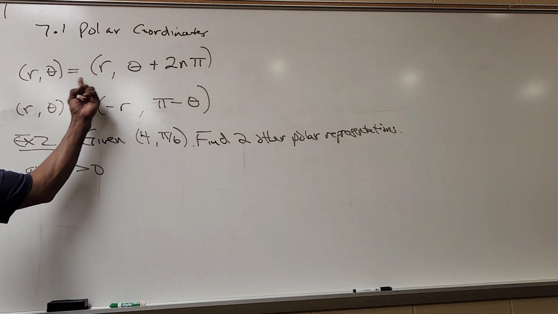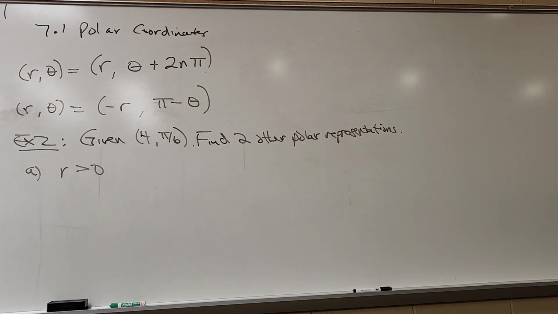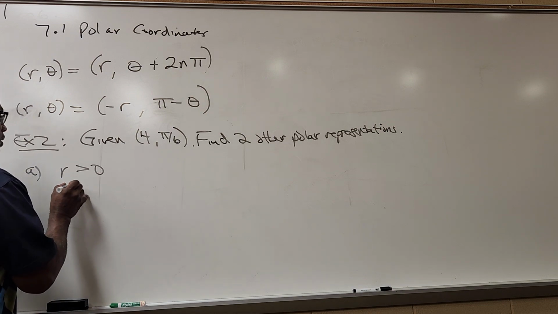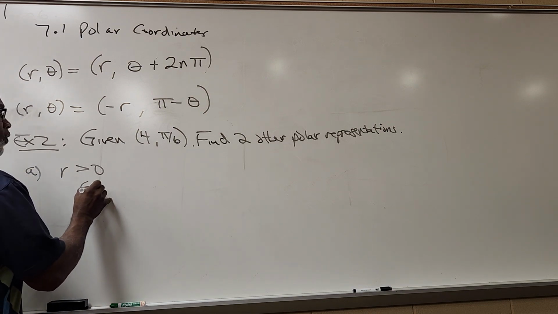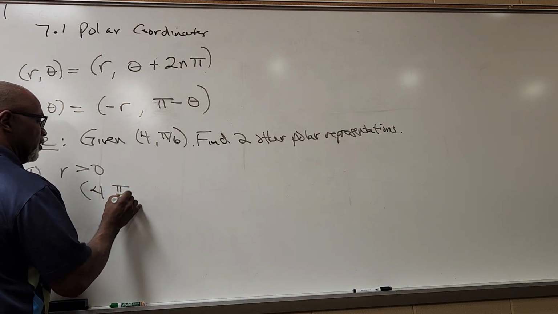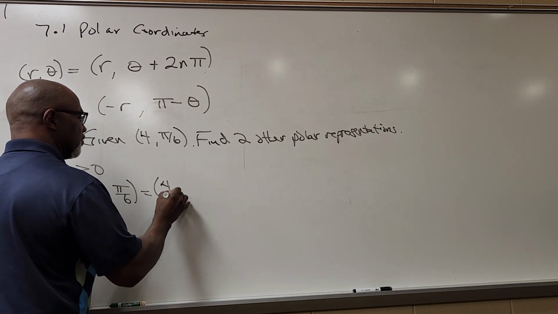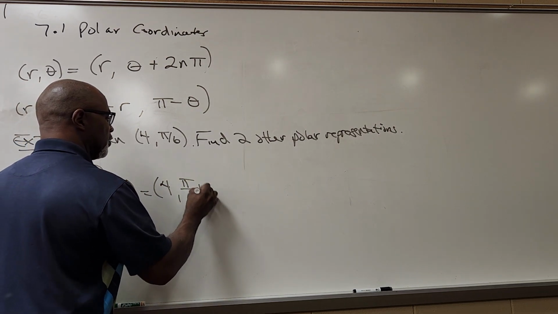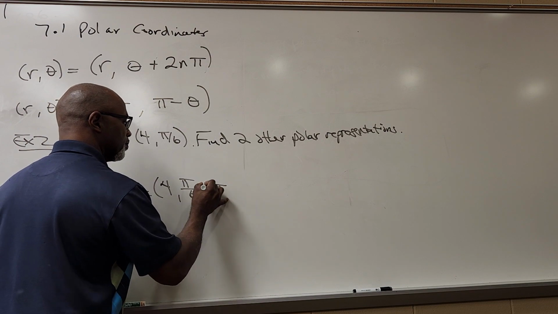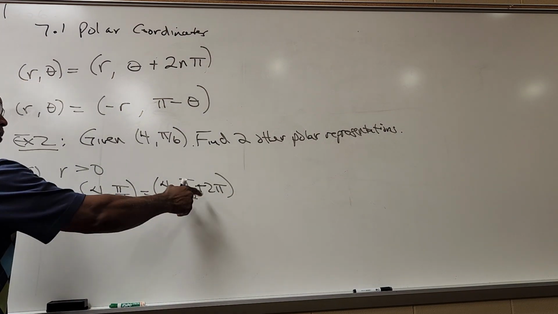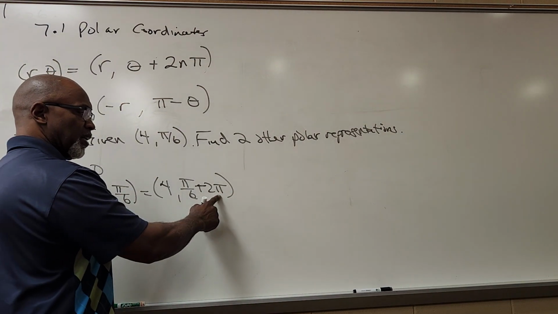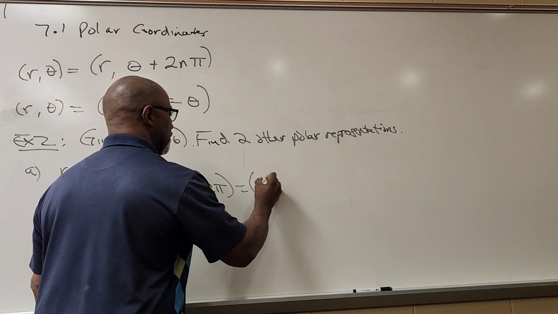So again, I'm using this first one, and all I have to do is add 2 pi to the angle. So pi over 6 will be the same thing as pi over 6 plus 2 pi. 2 pi is the same thing as 12 pi over 6.